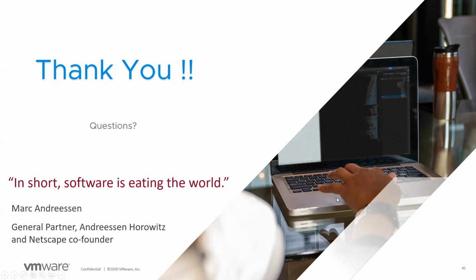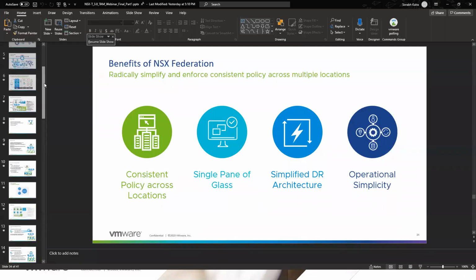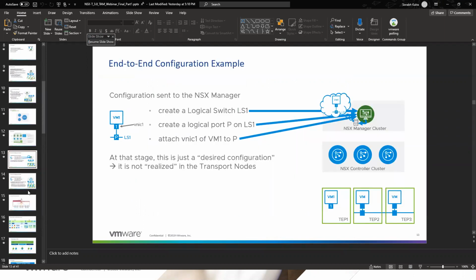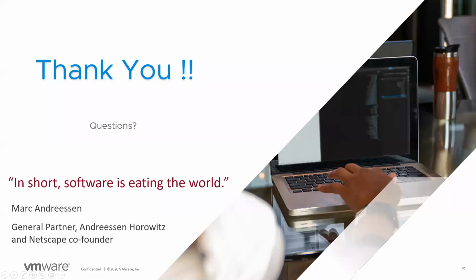So NSX Intelligence, in a nutshell, is essentially a distributed analytics engine, and it helps admins get data center wide visibility. By visibility, I mean it helps you visualize graphically the NSX-T components such as policy groups, virtual machines, and the network traffic flowing between these workloads. And that is the visualization part, and then it helps you generate recommendations for security policies. Basically, it assists you to implement microsegmentation at the application level.